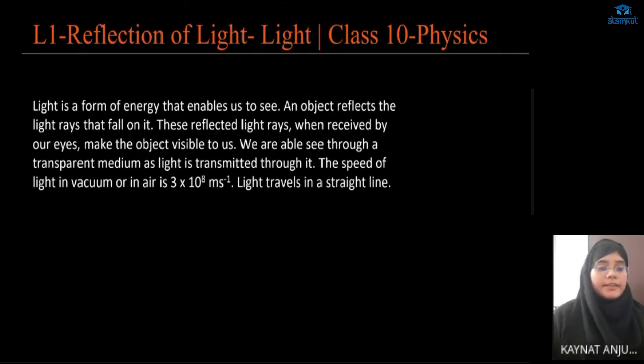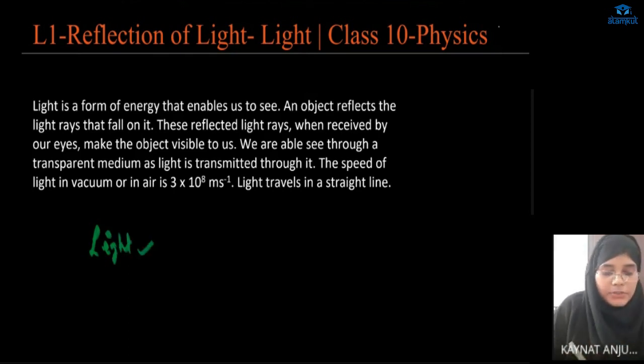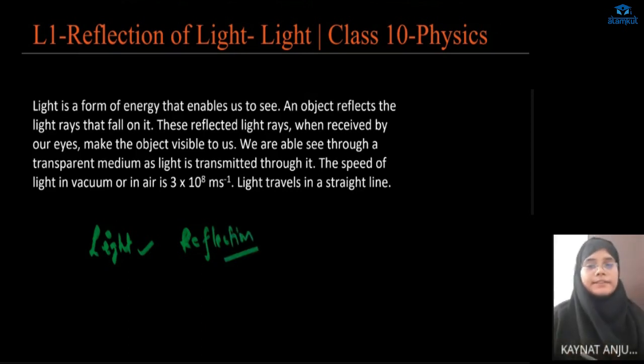As I have already told you, we are going to study the reflection of light. So there is light, and the second part is reflection. So we will study reflection also. The first part is the light that helps us to see the objects, right? But another part is reflection. If reflection would not be there, then also we cannot see the objects. So reflection must be there.